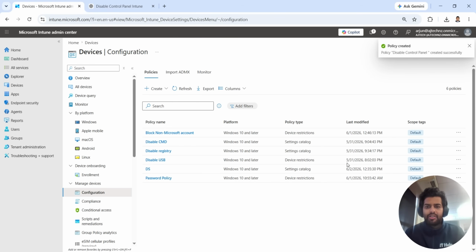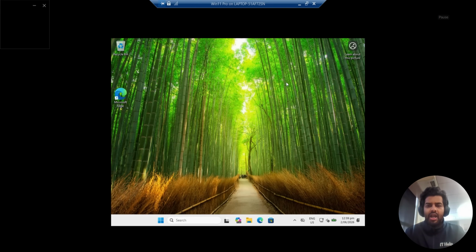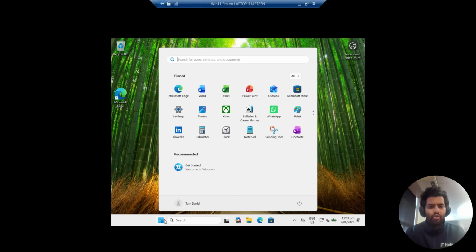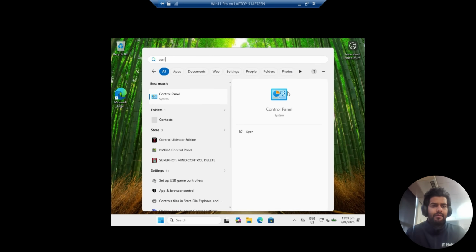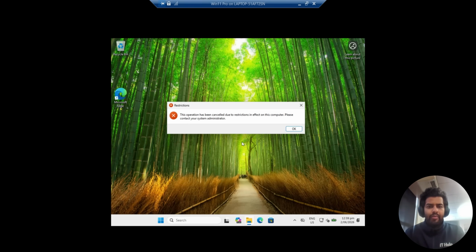And after that, we will check on the client PC. In client PC, when we try to open control panel, we'll be getting this error message that it has been blocked by your administrator.